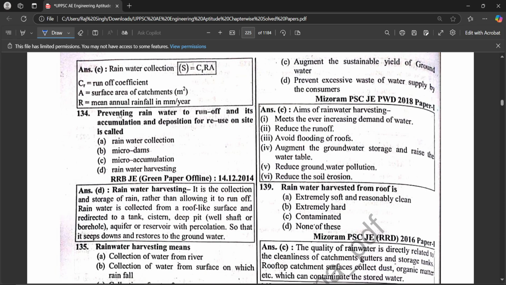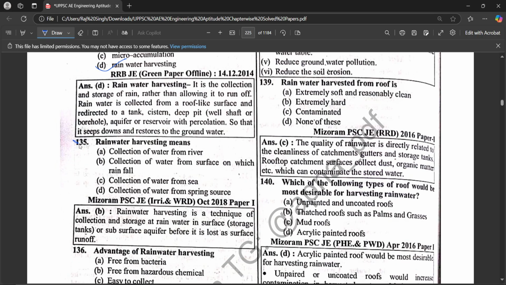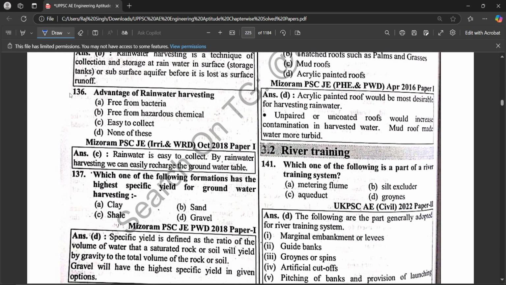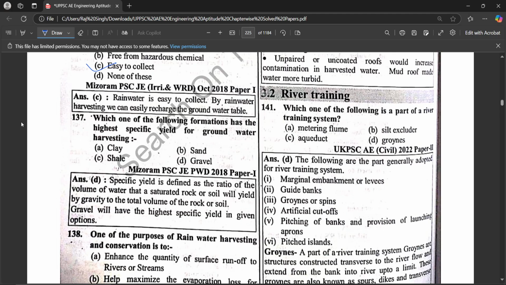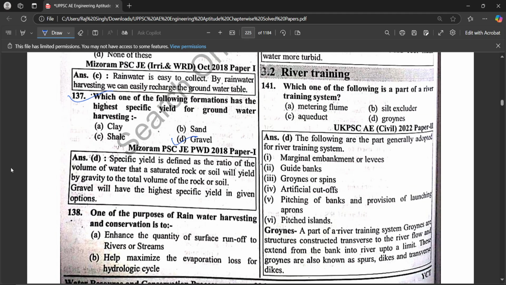Preventing rainwater from running off, and the accumulation and storage for reuse on site is called rainwater harvesting. Rainwater harvesting means collection of water from the surface on which rain falls. Advantage of rainwater harvesting: easy to collect. Which one of the following formations has the highest specific yield for groundwater harvesting, which is gravel?